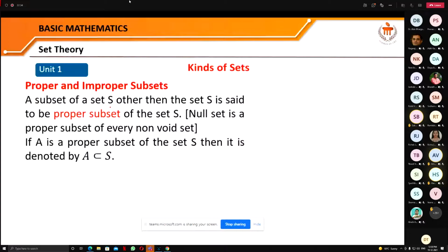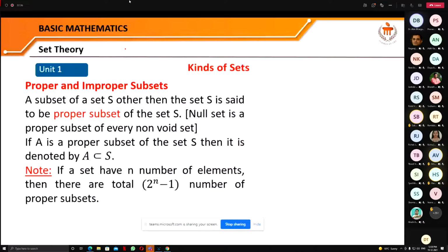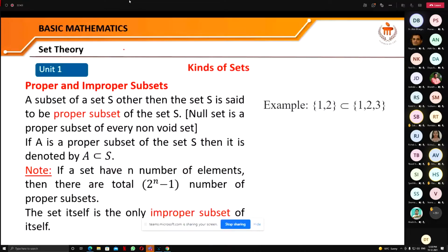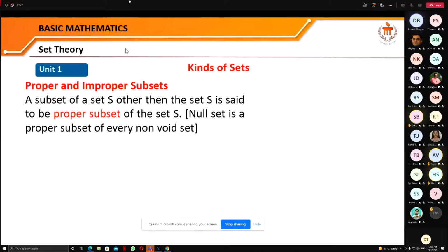If we have the set S, then its number of subsets is 2 raised to the power n, where n is the number of elements of the set S. So all the subsets except the set itself are said to be proper subsets, and the set itself is called the improper subset.